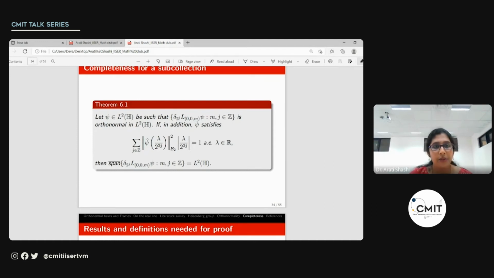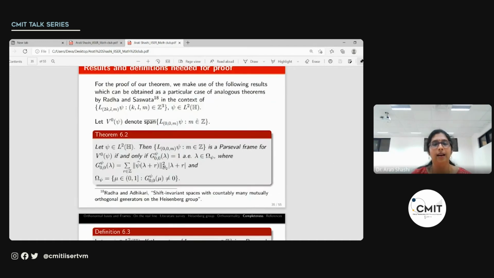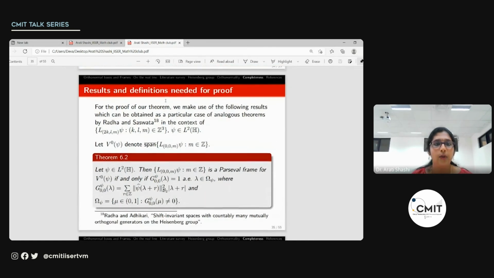So in order to go through an outline of the proof, we shall consider the following definitions and results. These results can be obtained as particular cases of the analogous theorems given by Radha and Shashwat Adhikari when they studied the system of translates on the Heisenberg group, which can be found in this paper.